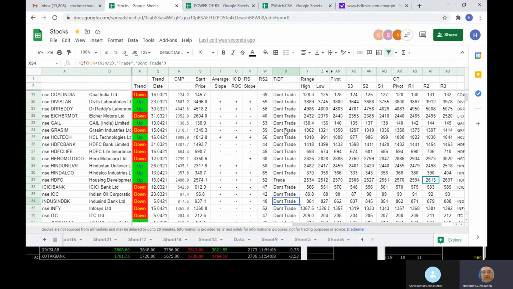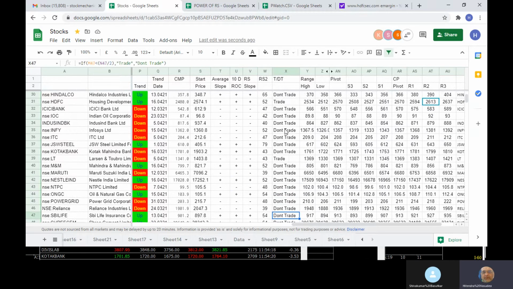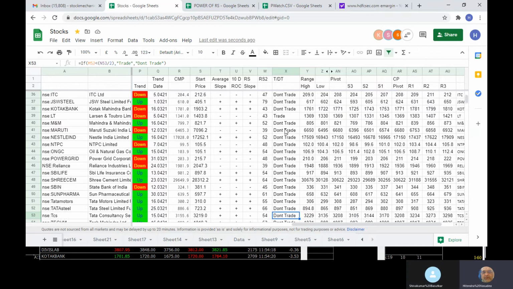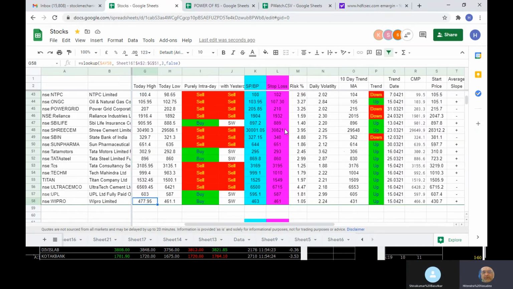So if there is a trade over here, HDFC, and trade over here, so these are minus. So anyway, L&T straight away goes off. Yes, because it's minus minus minus. So trade doesn't. So HDFC, and then you have Wipro over here. So Wipro is okay. So now you are going to look at Wipro for trade.